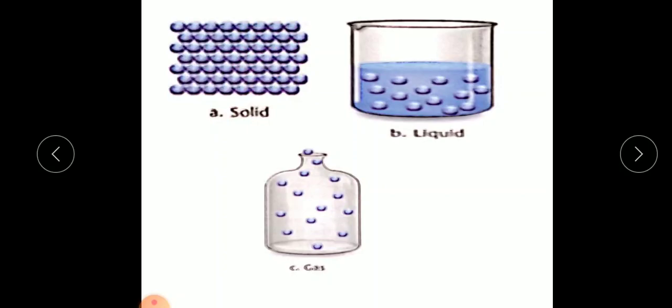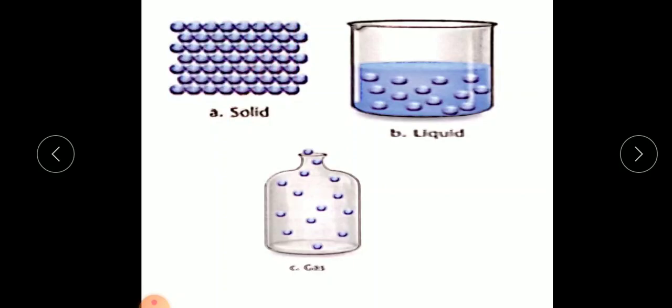So we came to know that in case of solid, the intermolecular force is the strongest. So the intermolecular space is practically absent. That means the intermolecular space is very, very less, since the molecules are closely packed. So these molecules can't move from one place to another. They only vibrate at their own place.